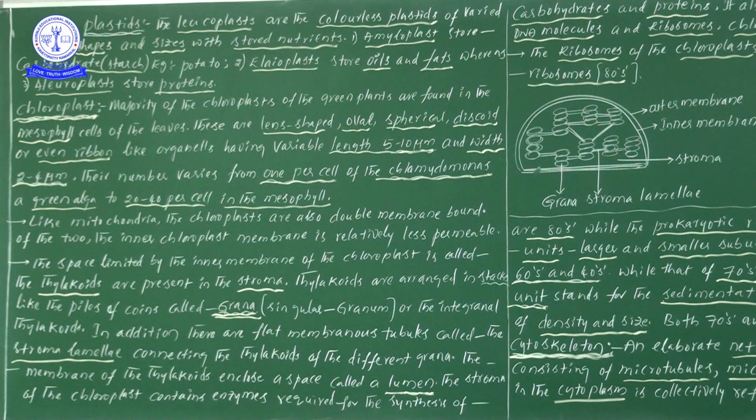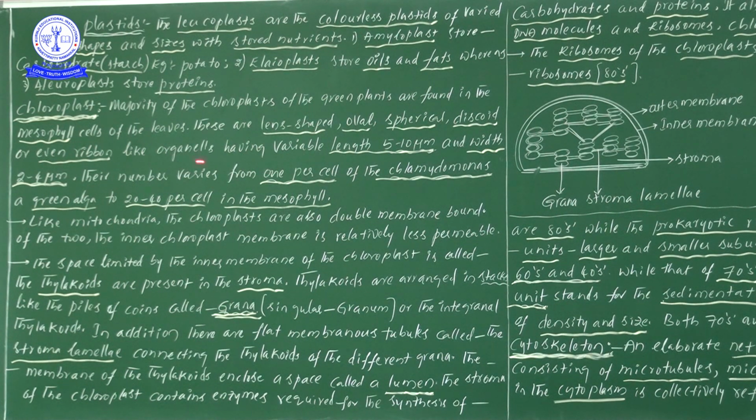So that particular information, I hope you remember that one. Now here, this particular chloroplast we can observe in mesophyll cells. What is the shape of these chloroplast cell organelles? Lens shaped, oval shaped, spherical shaped, discoid, even ribbon-like shaped chloroplasts are present.